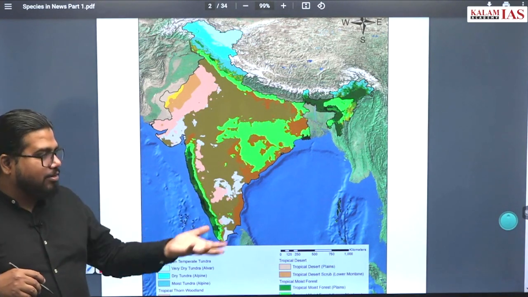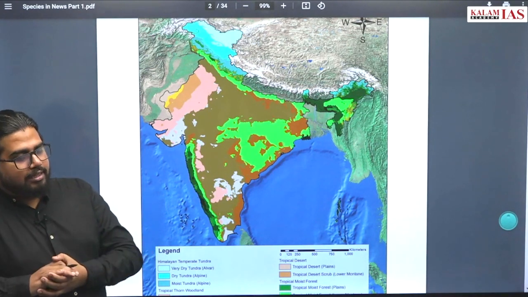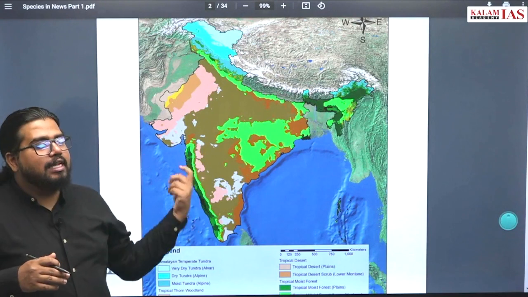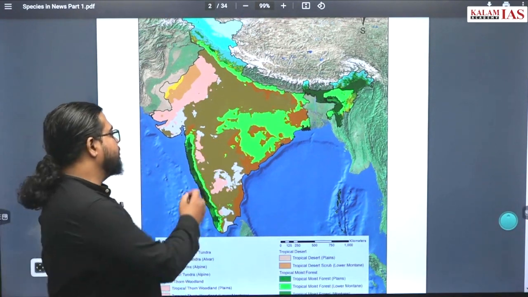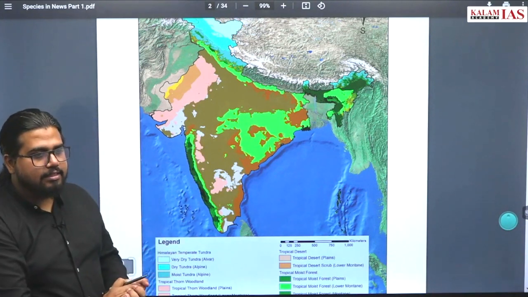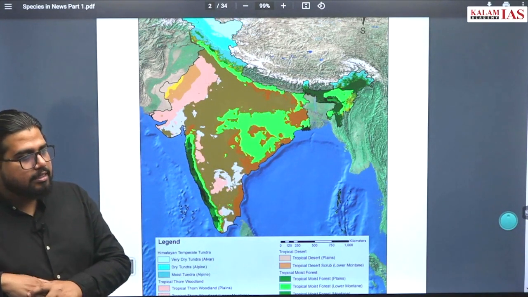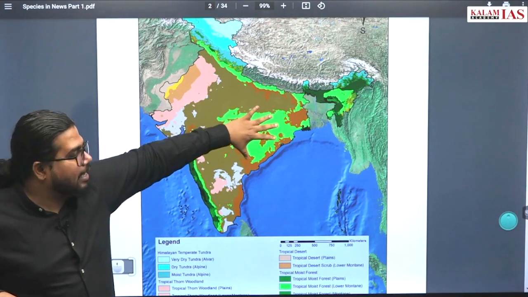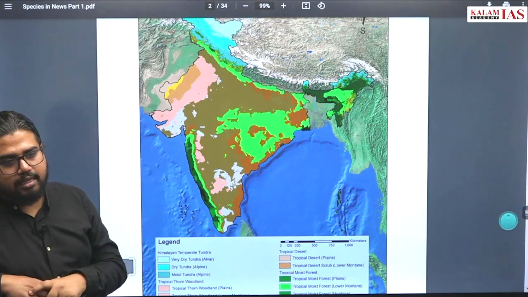There is like 150 to 200, that kind of temperature and rainfall. That rainfall is less than the tropical rainforest. So this will be on the leeward side of the Western Ghats. Parts of the Eastern Ghats will also come under this. So majorly Central India, Deccan India, all this area will come under this deciduous forest ecosystem.